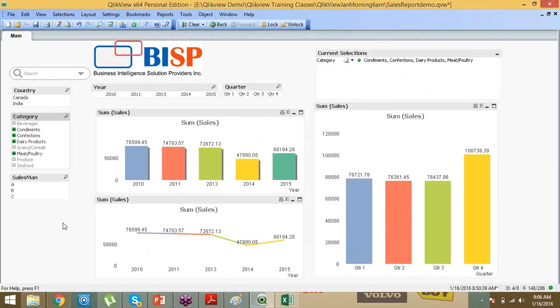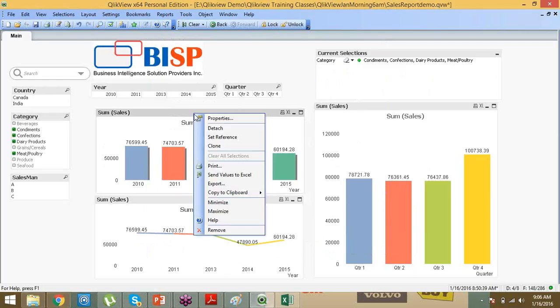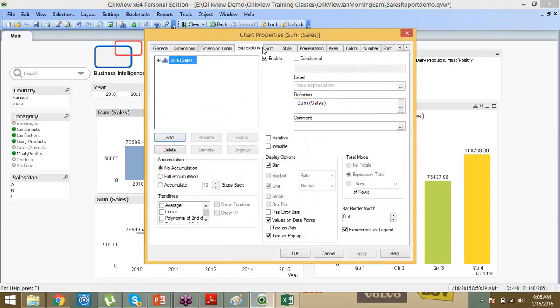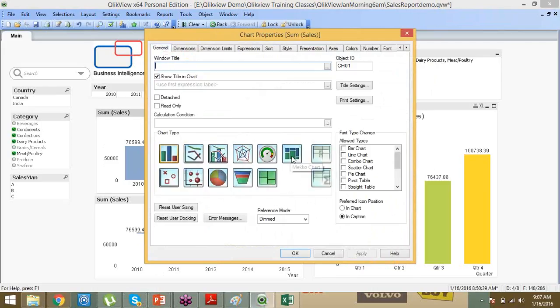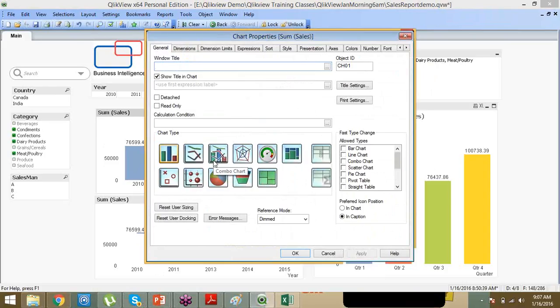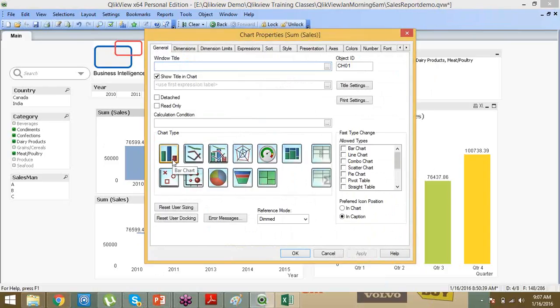Okay. So how many chart types are supported? Just right click, and here the charts are there. You can see in the general section, around 14 charts are there. And if you go to individual charts, again, in most business scenarios, which chart will we use? Very simple: bar chart, line chart, and pie chart.